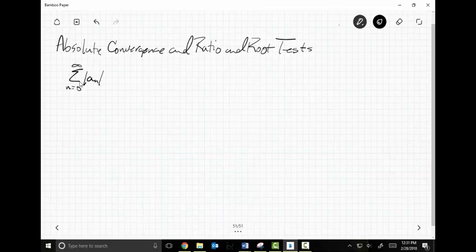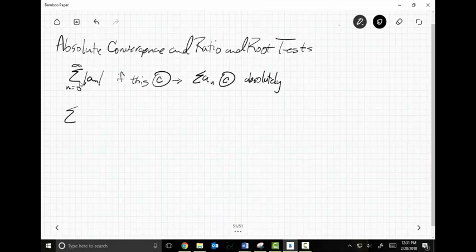Now, what I want to show to you, and it's pretty intuitive, but it can be really confusing, all right? If this converges, this implies that this a sub n converges absolutely. So it's kind of like a stronger form of convergence. For example, now you may say, well, Ripley, wait, why would I want to do that?